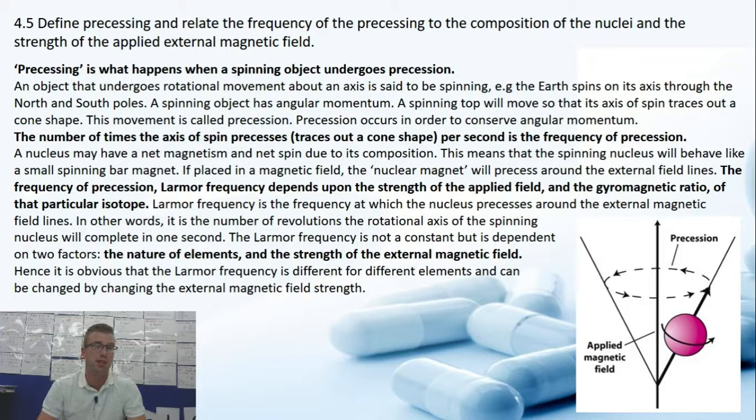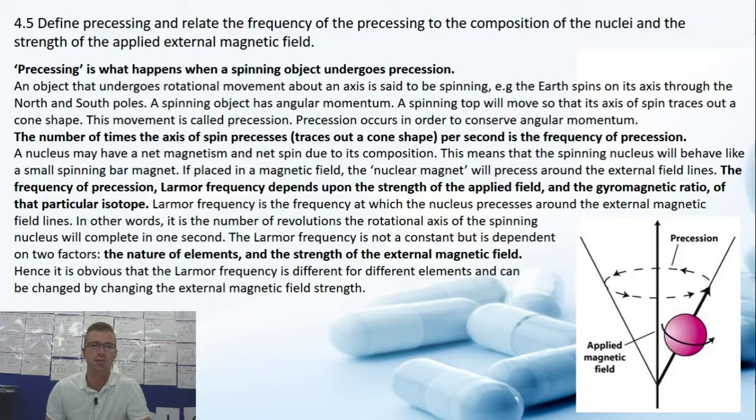A spinning object has angular momentum, and we've brought that up several times already in 4.1 to 4.5. A spinning top will move so that its axis of spin traces out a cone shape. This movement is called precession. Precession occurs in order to conserve angular momentum. So the number of times the axis of spin precesses per second is the frequency of precession.